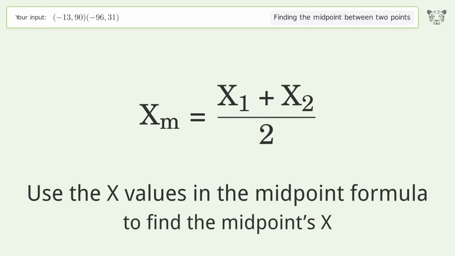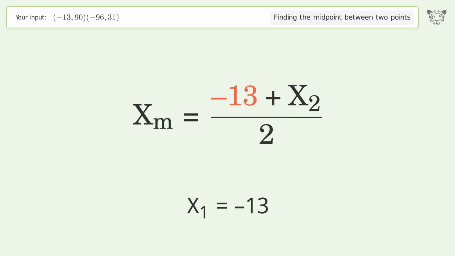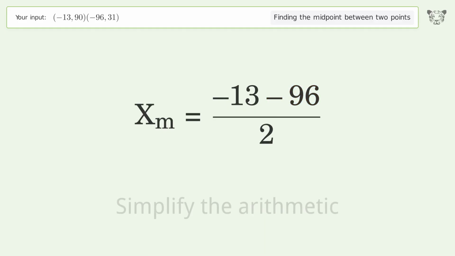Use the x values in the midpoint formula to find the midpoint's x. x1 equals negative 13. x2 equals negative 96. Simplify the arithmetic.